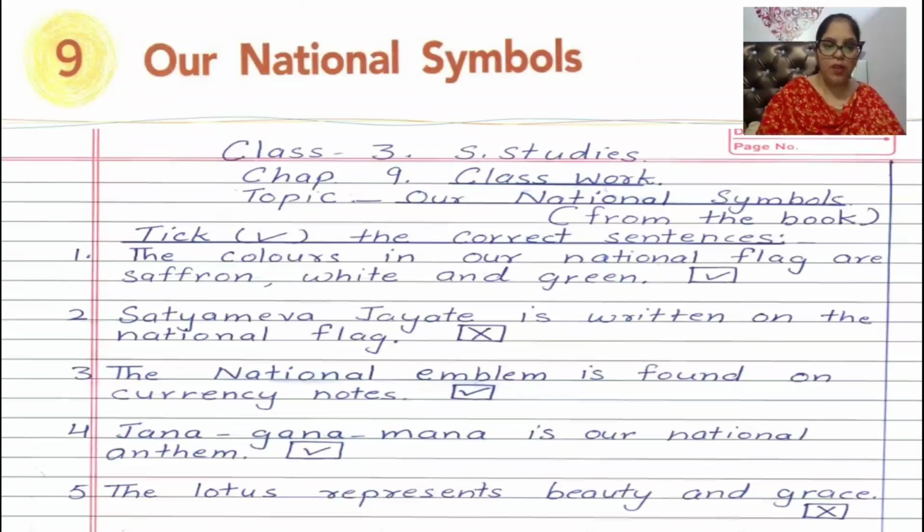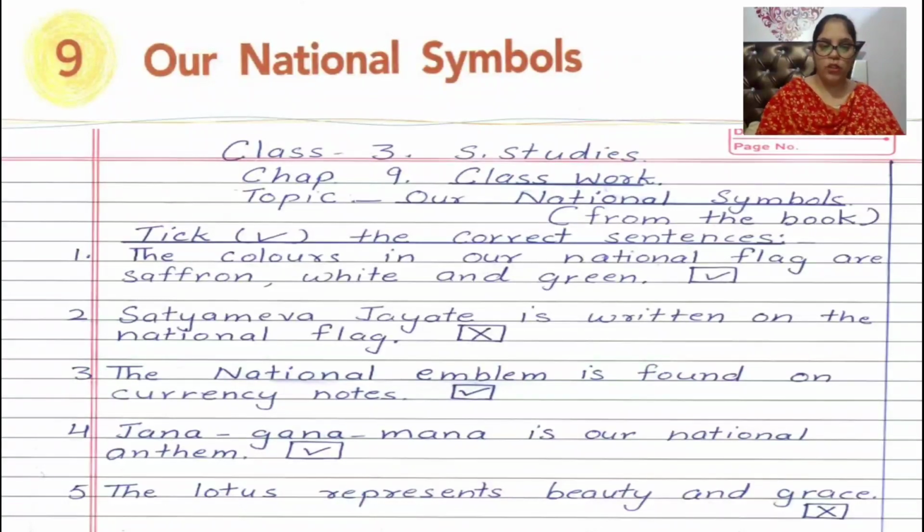Okay. First is the colors in our national flag are saffron, white, and green. It is tick. Right answer. Number 2, Satyamev Jayate is written on the national flag. No, it is written at the bottom of, or below, the national emblem. So it is cross. Number 3, the national emblem is found on currency notes. Yes, children, this is correct.